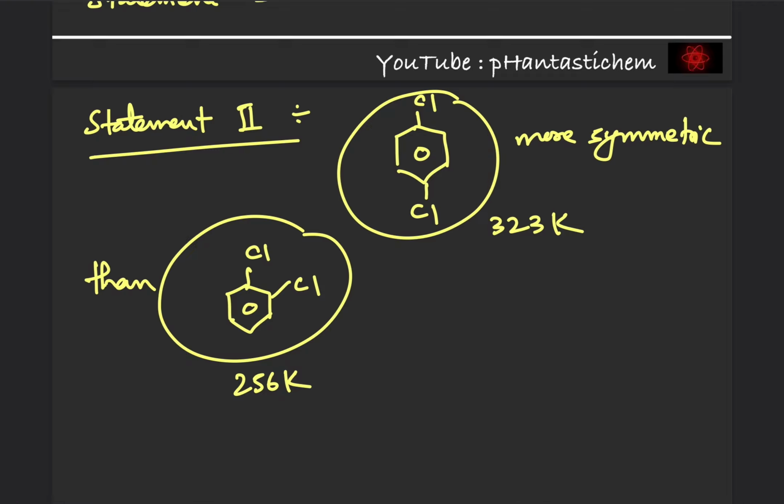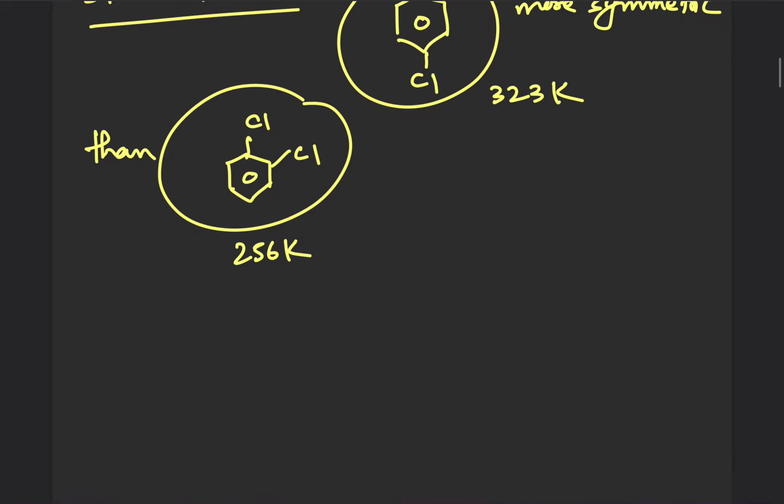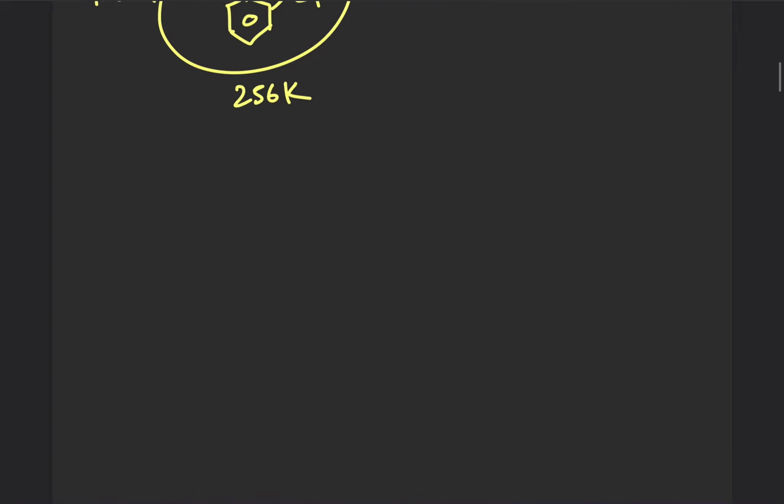Like the melting point, boiling points also depend on the dipole-dipole interactions, which is a type of van der Waals force, and the ortho isomer, that is ortho-dichlorobenzene, has higher dipole moment, obviously, because here these dipoles will have a resultant, because they have a definite angle.